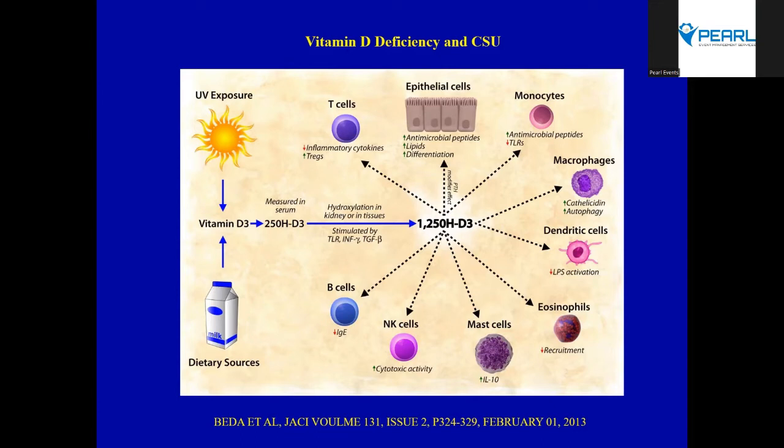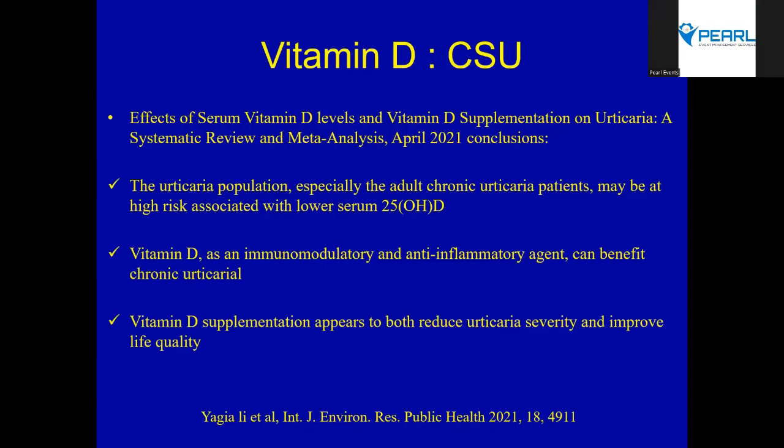Okay, when you see IL-10 and TGF beta, it means mast cell regulation is happening there. So it is important to make sure that your spontaneous urticaria patients have adequate vitamin D supplementation. And what we are expecting is that in the coming years, the cutoff is going to be raised from 30 to 40. It's going to happen in the next few years, as you see. So vitamin D and CSU, okay?